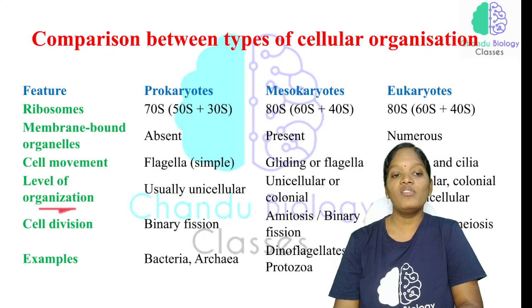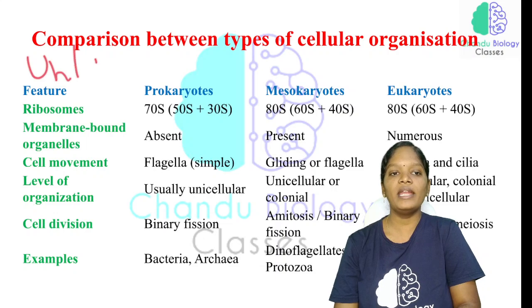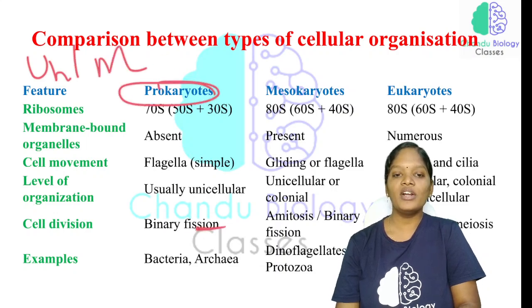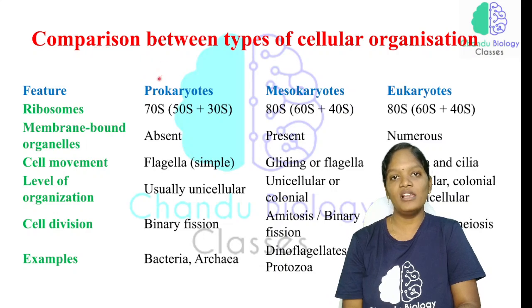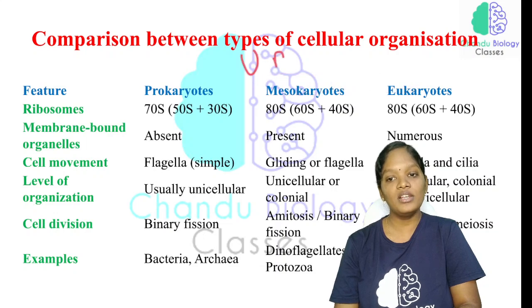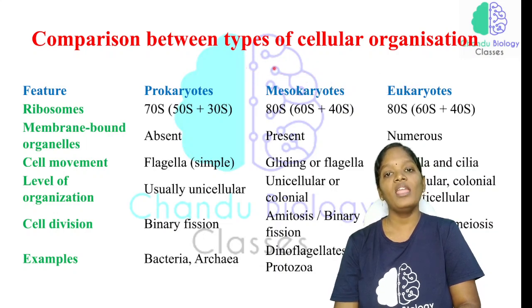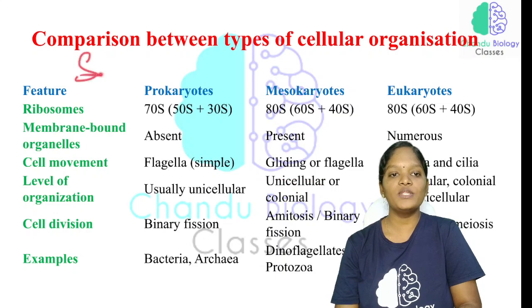And what will be the level of organization? Basically we have four different types, but majorly two: unicellular and multicellular. In prokaryotes, it will usually be unicellular organization, which means it is made up of only one cell, and that one cell is responsible for doing all the physiological functions. In mesokaryotes and eukaryotes, both unicellular as well as multicellular forms exist, but mesokaryotes will be unicellular and colonial. Colonial, in the sense, we have two important words. One is solitary.